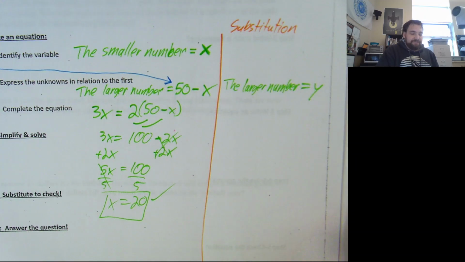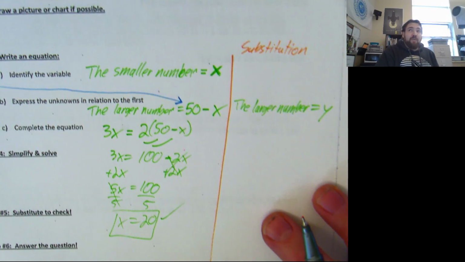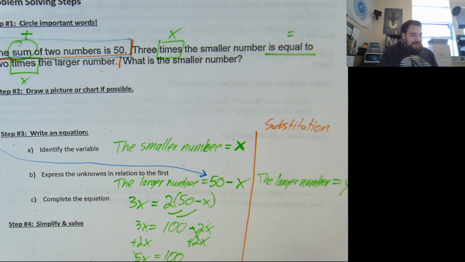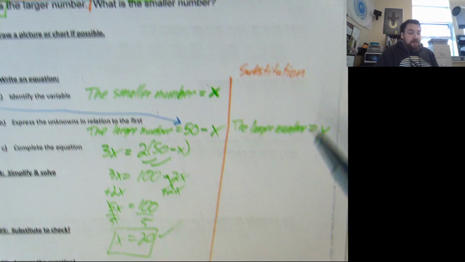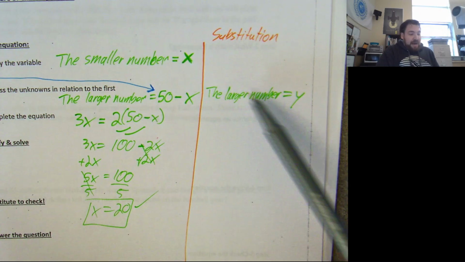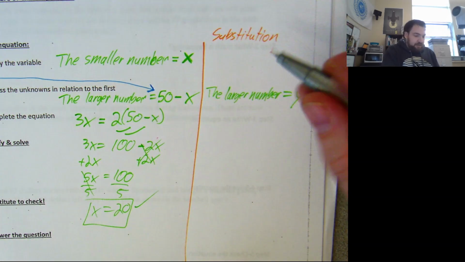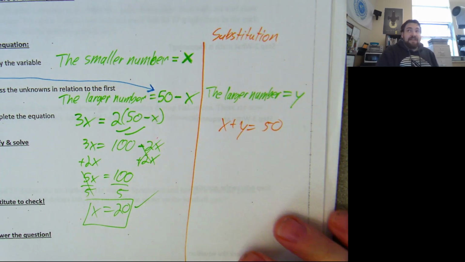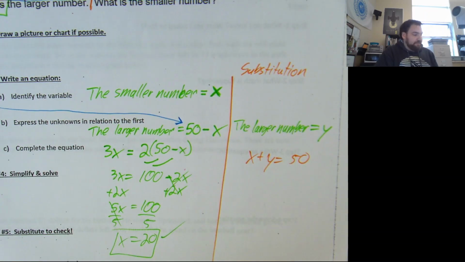Let's do it. So you've introduced a second variable. You said the larger number is y. Now when you do that, we're going to have to write down both of these relations. If the sum of two numbers is 50, that's going to make our first equation. The two numbers are x and y, and we're told that they sum to 50. So x plus y equals 50. That's going to be our first equation.